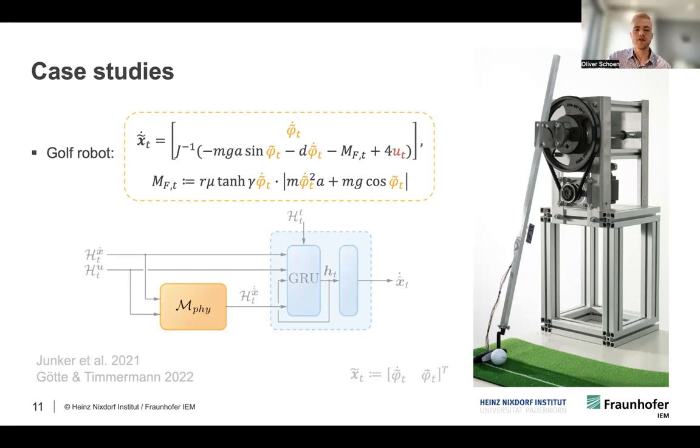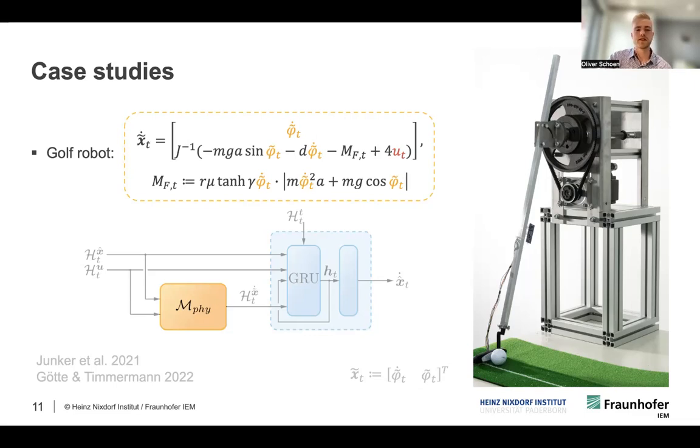In particular, we're looking at real data from our lab-owned test bench for machine learning methods, which is a golf playing robot that you can see on the right-hand side. We also have an approximated dynamics model, which you can see on the left. This model is the merit of one of our master's students, and it was the result of extensive modeling efforts and parameter optimization.